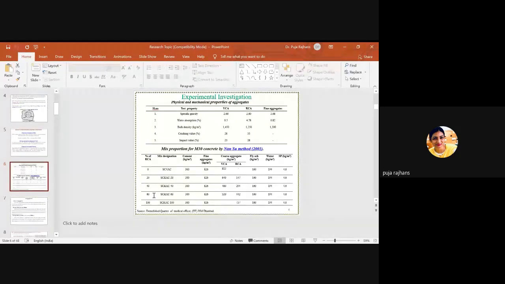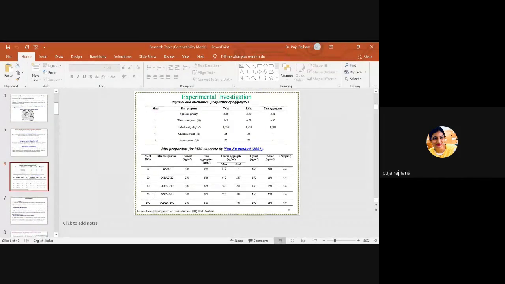There is a huge difference between RCA and VCA. The water absorption is the main factor which we need to minimize to achieve the target strength. This difference is just because of the adhered mortar, which absorbs water from the outside, or from the water which we require for the mixing. So this is the main difference between RCA and VCA.